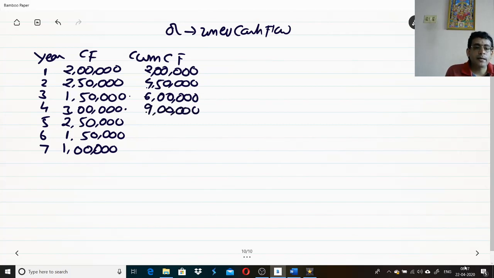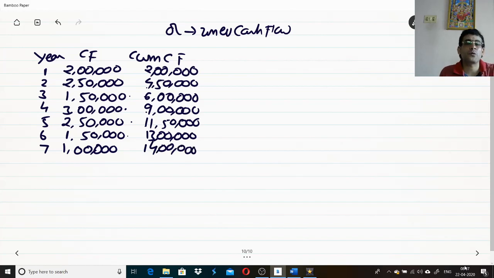Then 9 lakhs plus 2,50,000 gives 11 lakhs 50,000. 11 lakh 50 plus 1 lakh 50 gives 13 lakhs. Then 13 plus 1 lakh gives 14 lakhs. That's the first column I need to add, called cumulative cash flow.